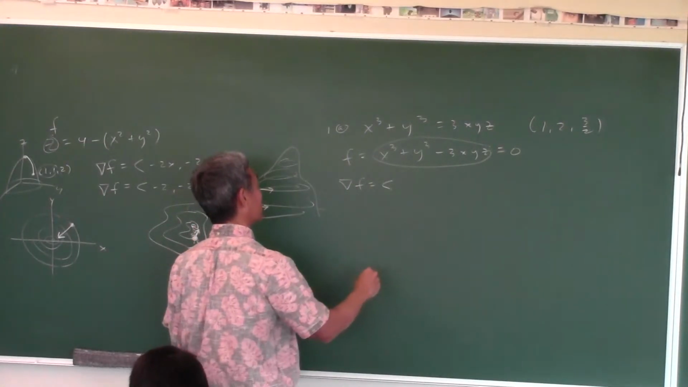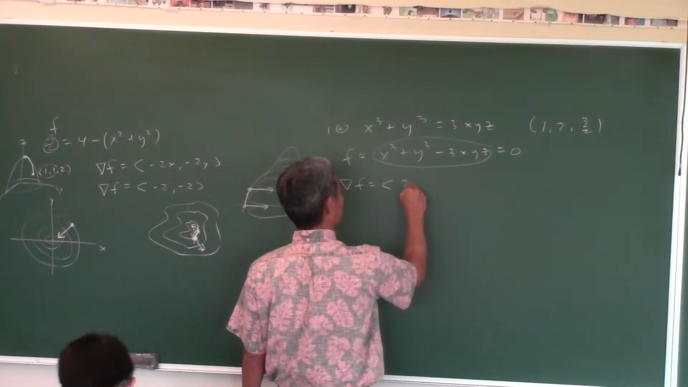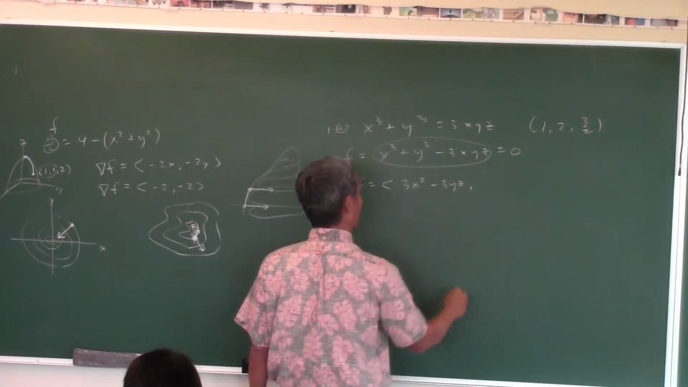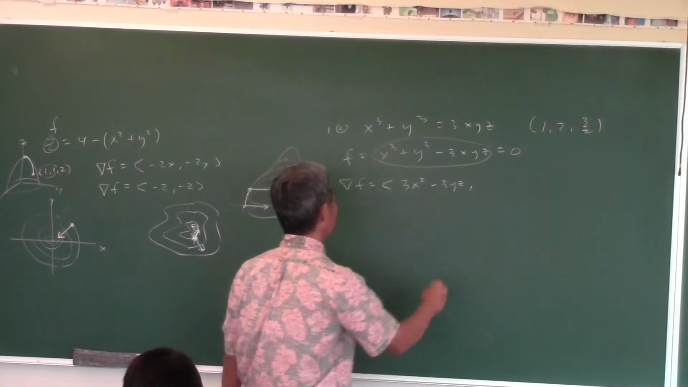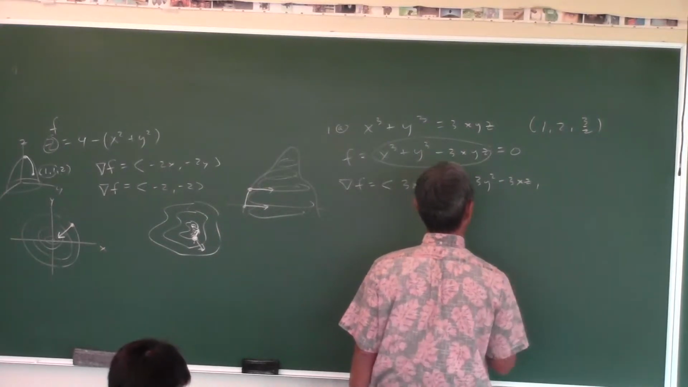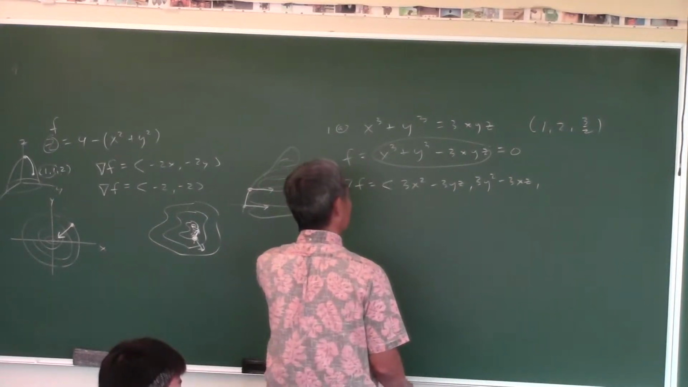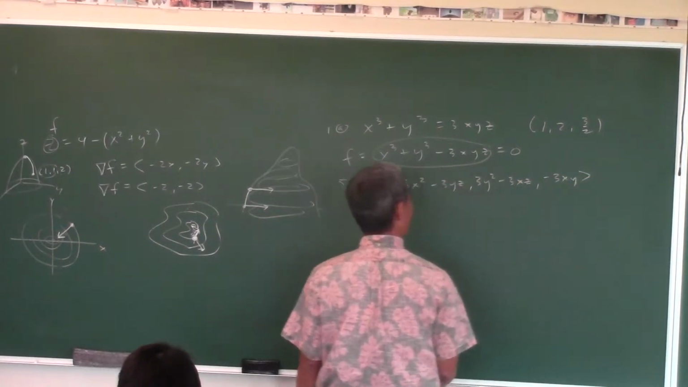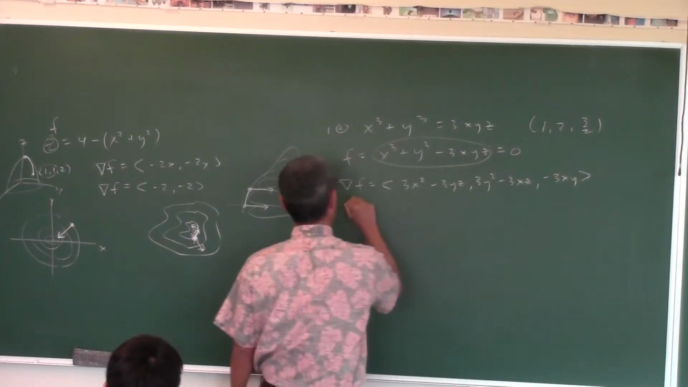Wang, what is the partial with respect to x? 3x squared minus 3y. Okay? The y component? 3y squared minus 3x. And Cho, the z component? Negative 3xy. Okay, correct. At this point, what is the gradient?